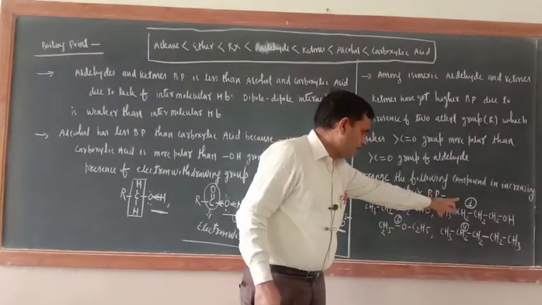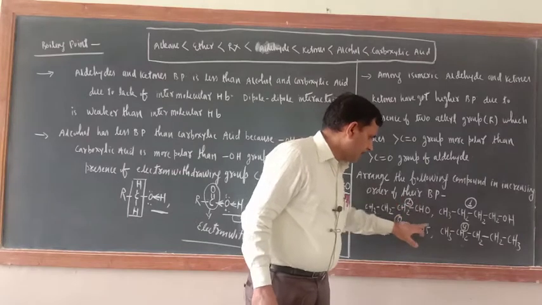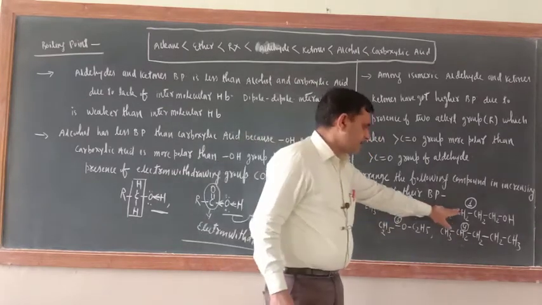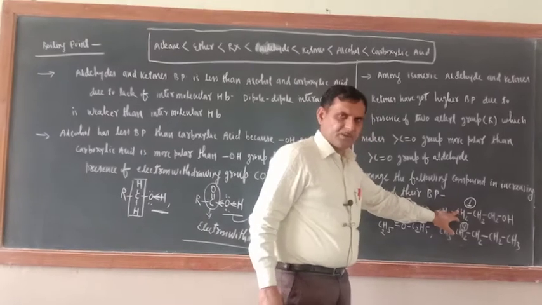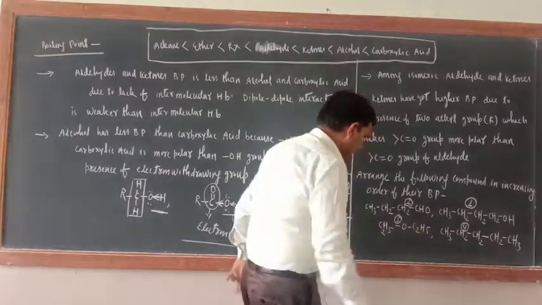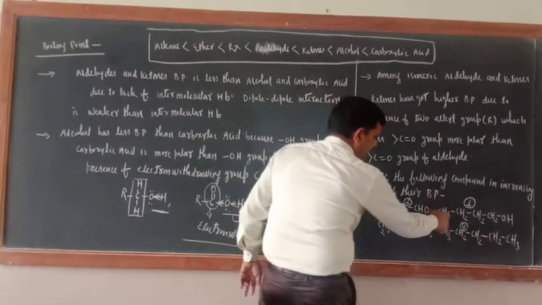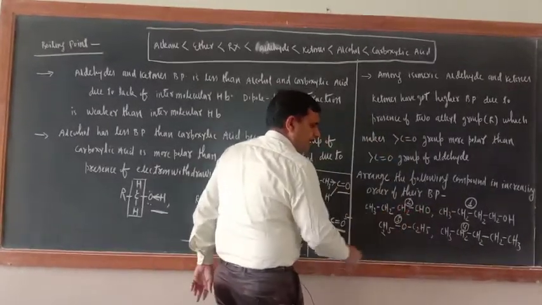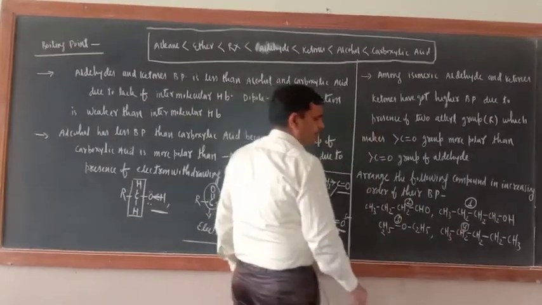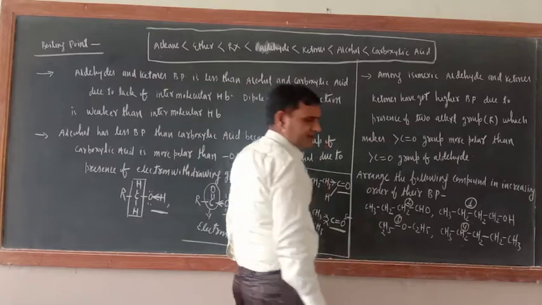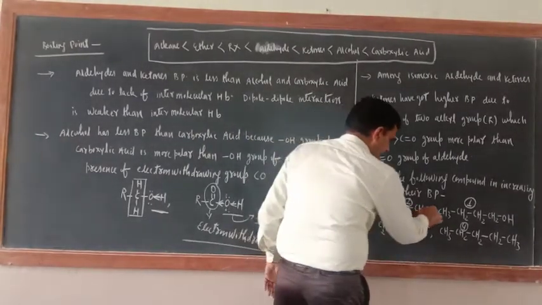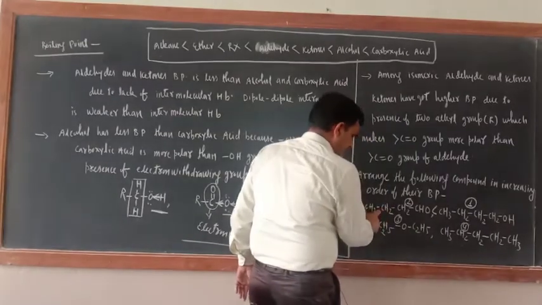Now the numbers I wrote are 1, 2, 3, 4. 1 means highest. First number means their boiling point would be highest. Now if you are having any problem, you can write by putting arrow marks. This is the least number. This would be number 1, means this is the first. This is second.